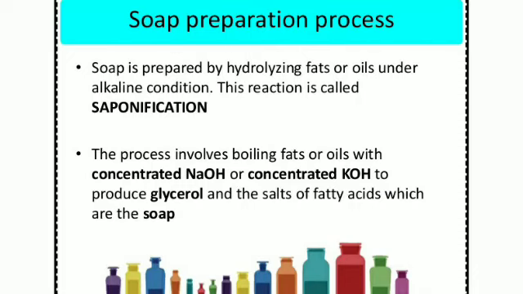Now, let's learn about the soap preparation process. Soap is prepared by hydrolyzing fats or oils under alkaline condition. This reaction is called saponification. The materials we need for preparing this soap are 15 grams sodium hydroxide, 60 ml coconut oil, 15 grams salt, perfume, a glass rod, beaker, tripod, wire gauze, burner, water, mold, etc. These are the materials used.